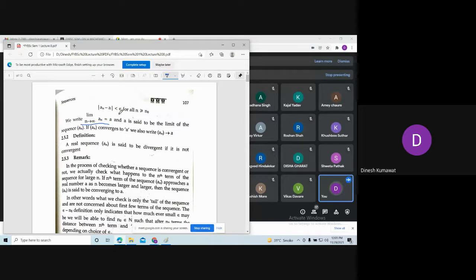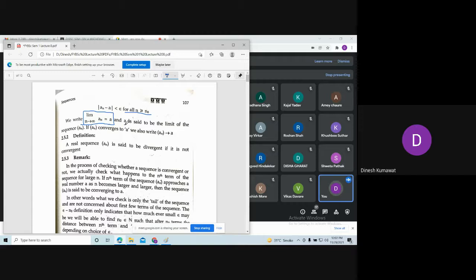That's why I told you in my previous lecture that you will have some nightmares after looking at this definition. But you can use this equivalent definition, which is familiar to you. Whenever I say mod of a_n minus a is strictly less than epsilon for all n bigger than or equal to n naught, this is equivalent to saying limit of a_n as n approaches infinity is a.